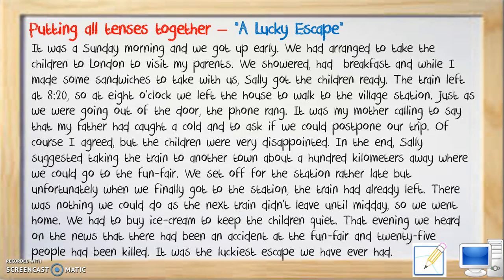So it's time to put everything together. Listen to the story. Read along. Try to identify the different narrative tenses used in the story. A lucky escape. It was a Sunday morning and we got up early. We had arranged to take the children to London to visit my parents.